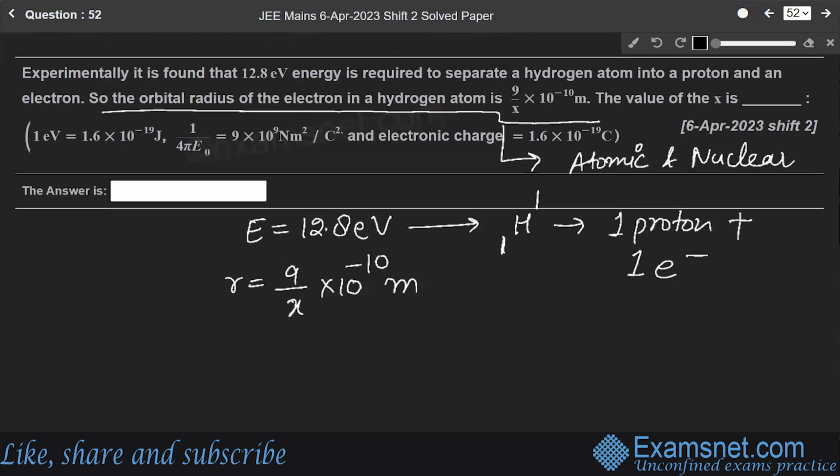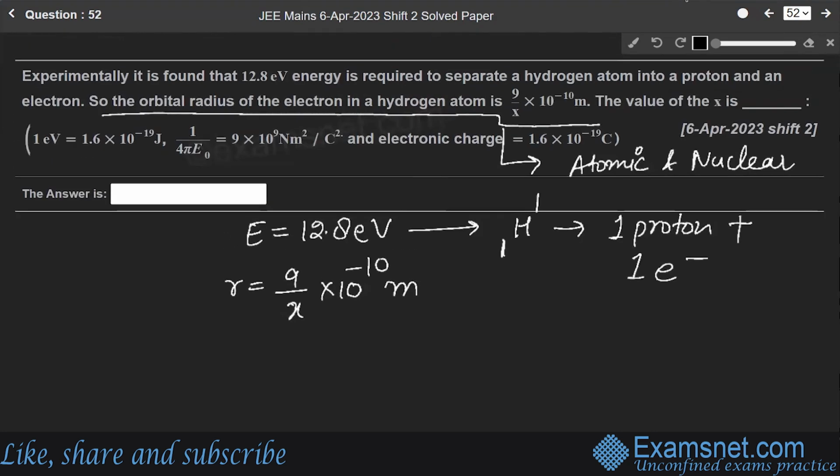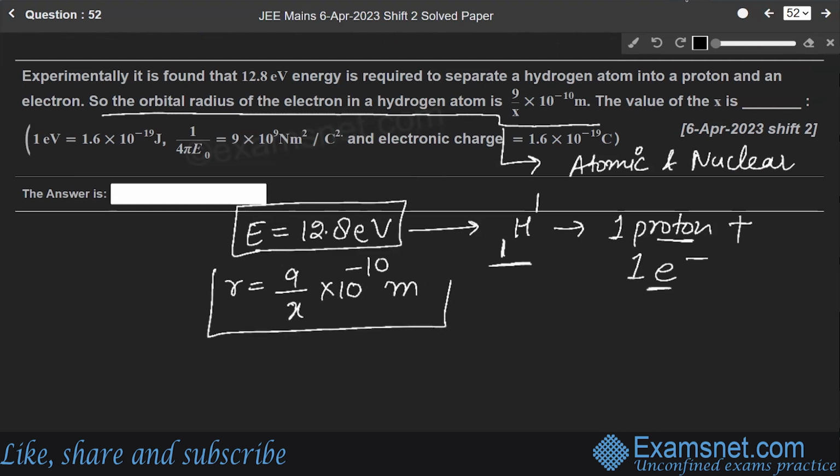So it is saying that there is one hydrogen atom, and to separate this hydrogen atom into one proton and one electron, 12.8 electron volt energy is required. And its orbital radius is this.